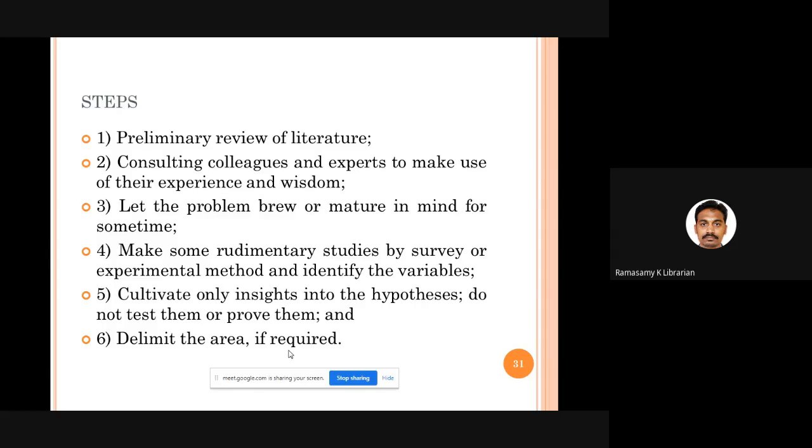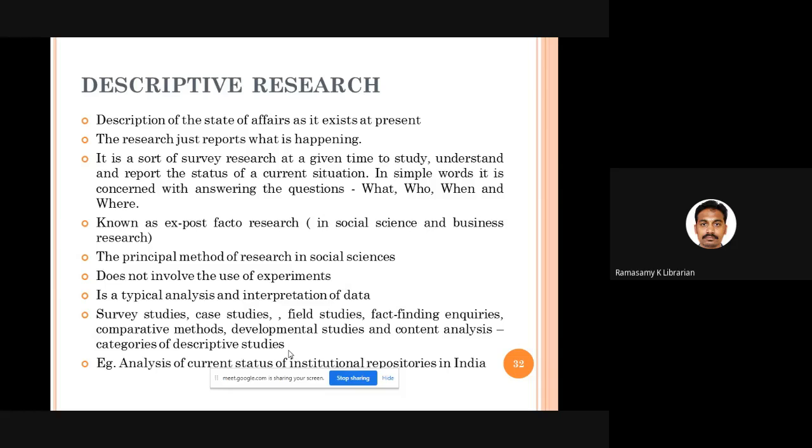Okay, fine. Then comes descriptive research, a very popular research method in social sciences, where we are trying to just describe the state of affairs of a particular thing, a particular library, a particular set of users, or a particular technology used in a library. We are just reporting what is happening in a particular place.